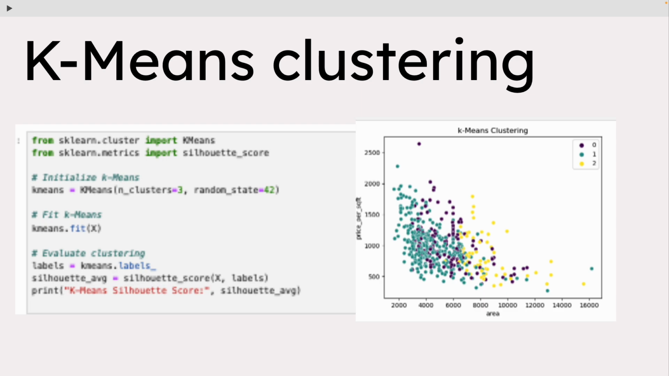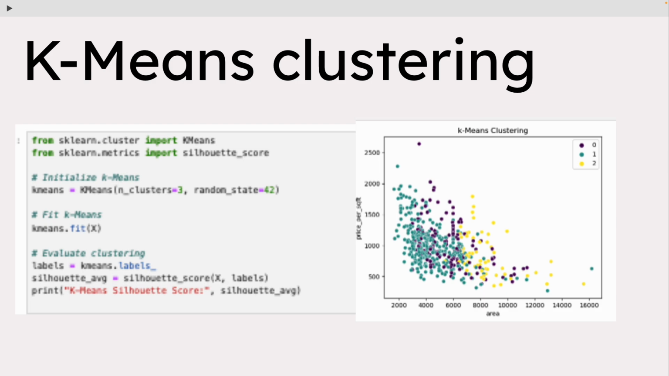K-means clustering was used to group properties based on their similarities. The clusters revealed patterns among properties, such as those with high area and price forming a distinct group. The silhouette score for this clustering was 0.596, indicating moderately well-defined clusters. Cluster 2 in particular highlighted properties that could target luxury buyers.